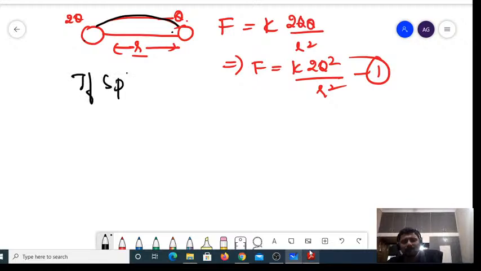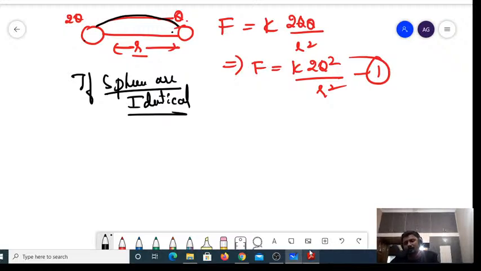If the spheres are identical, remember, the net charge of the system will get distributed equally among both the spheres.